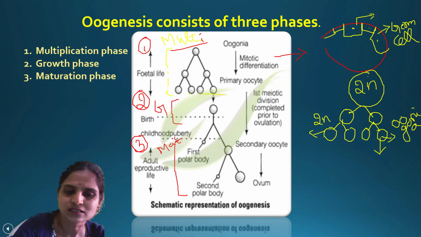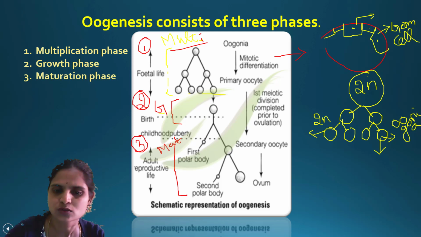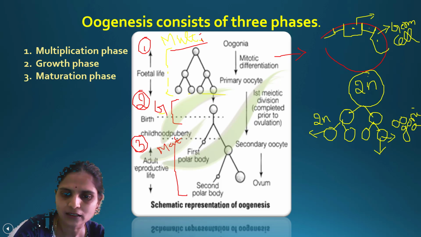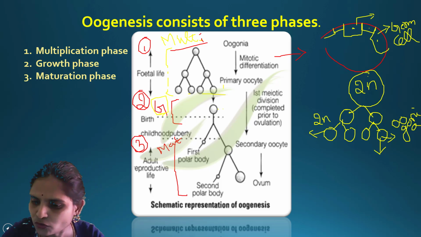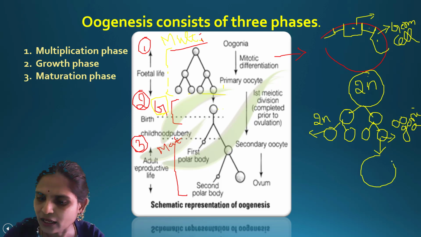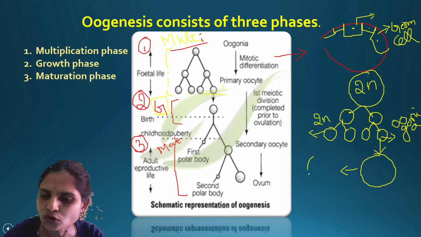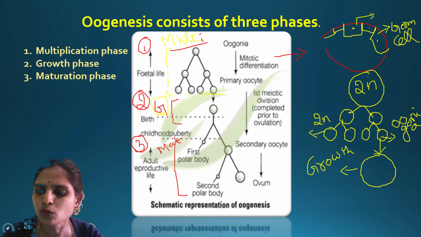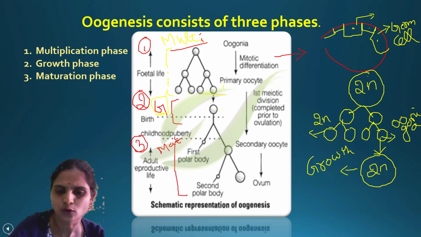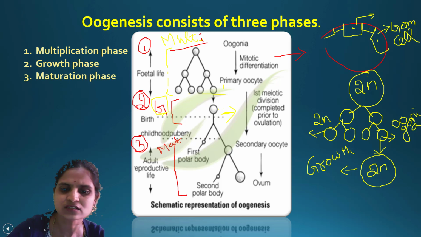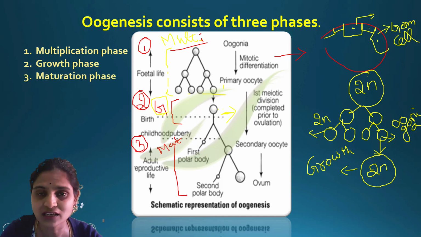So now this is the growth phase. Till here it is the multiplication phase. Now I am describing this growth phase. The name itself indicates it. It is a growth phase where a single oogonia enlarges in size.